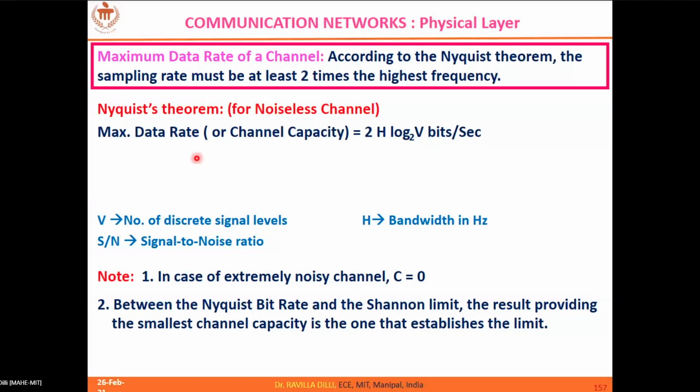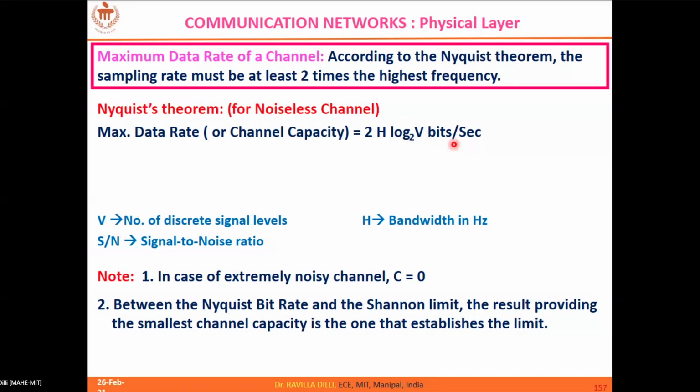Fine. So now for a noiseless channel, the Nyquist theorem says that the maximum data rate, or the channel capacity, is defined as 2H log V base 2 bits per second, where H is the bandwidth of the signal. Then V is the number of discrete signal levels that you use. So that is 2H log V base 2.